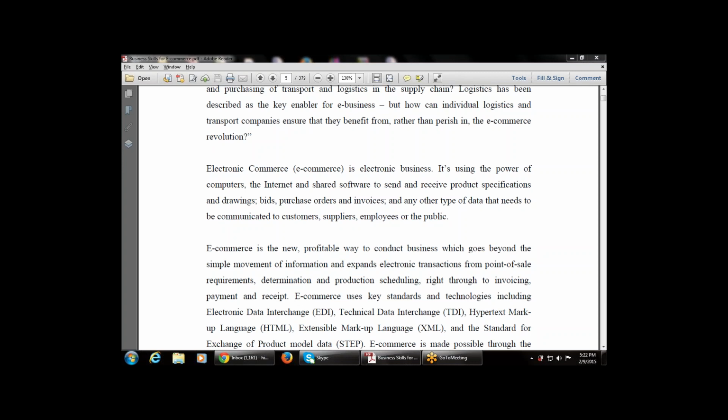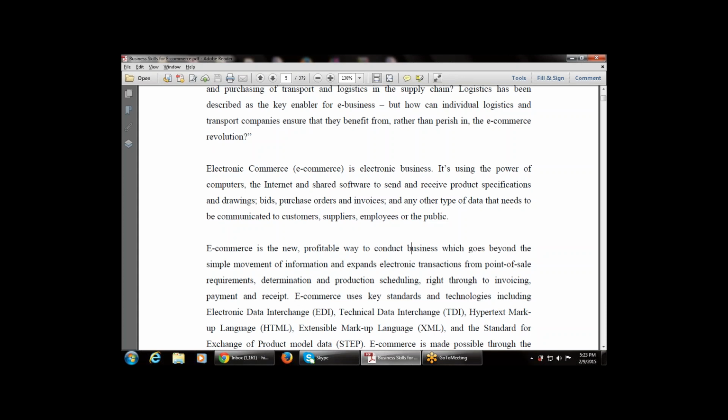Coming back from the break, starting with e-commerce: what is e-commerce, and what content is available with it? The next paragraph says e-commerce is a new, profitable way to conduct business which goes beyond the simple movement of information and expands electronic movement from point of sale requirement, determination, and production scheduling. So e-commerce is a new as well as a profitable way to conduct business.